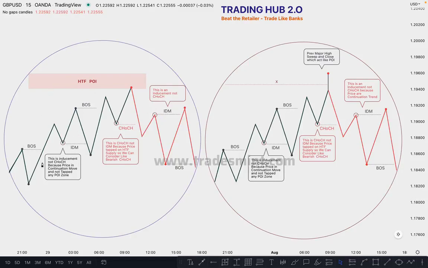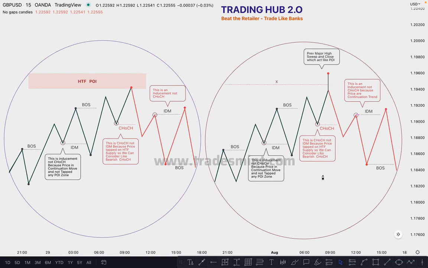So you can see in this bullish market how you can identify where is the CHoCH and inducement, and the same thing applies in a diagram too. You can see the market took out the previous major high, and after taking out this high, price must close below it, right? And then the market breaks the first internal low, which is also known as a change of character, or you can say inducement, but at this point we call it change of character, right? And then the same thing happens here, inducement taken out and then sell, right? And the same thing will continue in the downside.